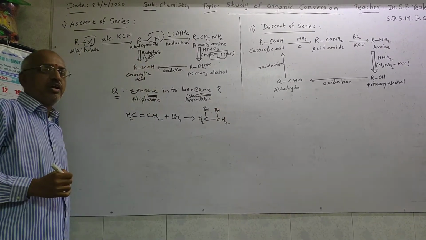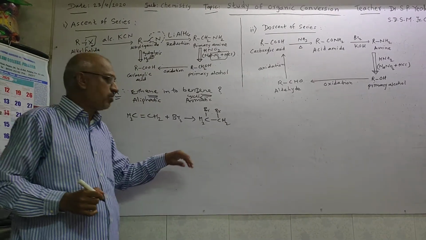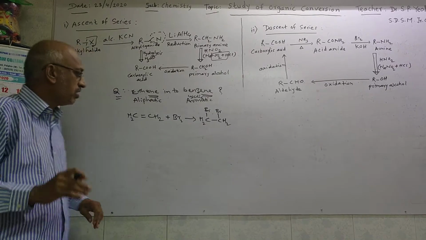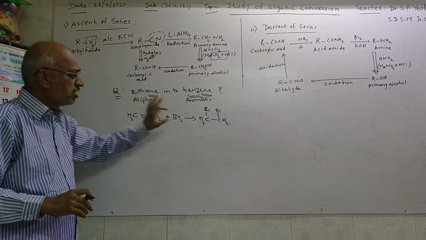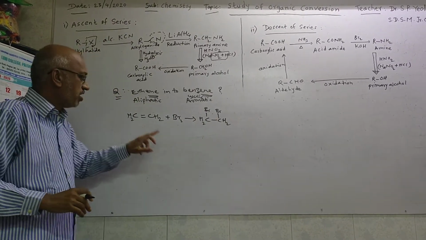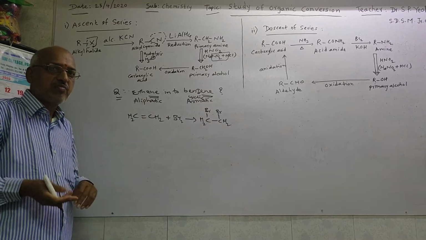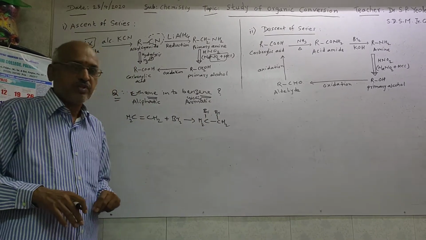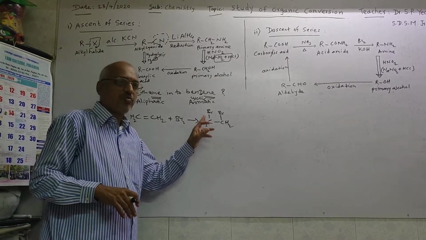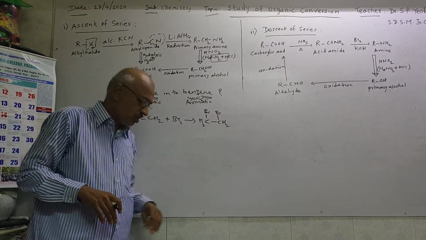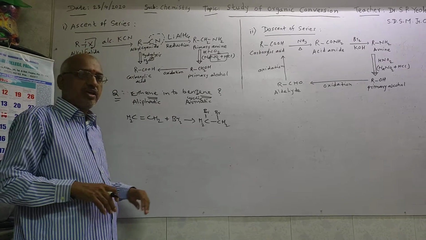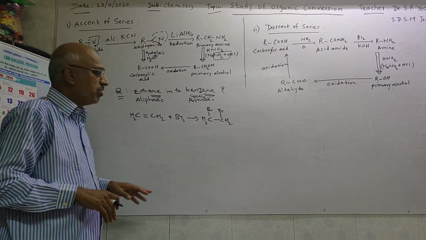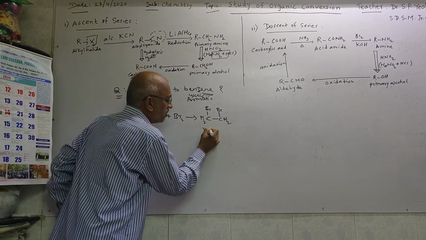So we'll get the intermediate. It is not the product, it is the intermediate. CH2Br, single bond, CH2Br. Remember, here is the conversion of double bond into the single bond, and one bond is one valency that can be satisfied by attaching one Br to each and every carbon atom. That's why we'll get this compound, CH2Br single bond CH2Br. Now this compound is a dibromo compound. You may say it is of vicinal type of dihalide.